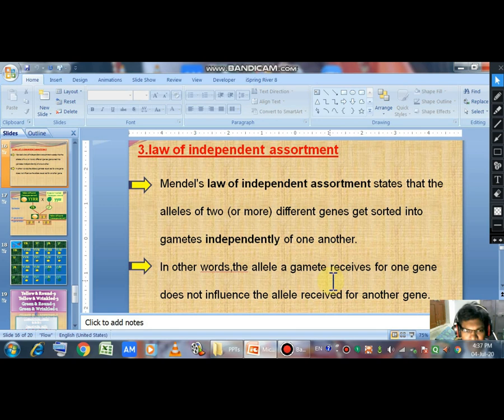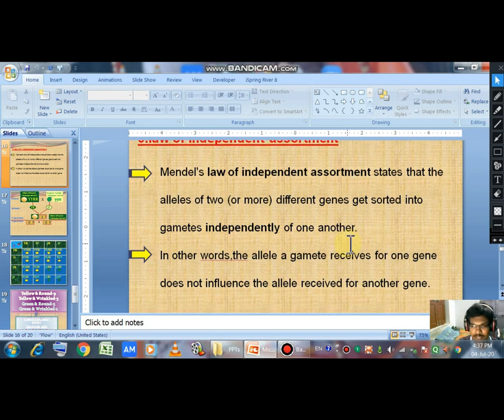Mendel's law of independent assortment states that alleles of two or more different genes get sorted into gametes independently of one another. In the law of dominance and law of segregation, we have taken only one character.